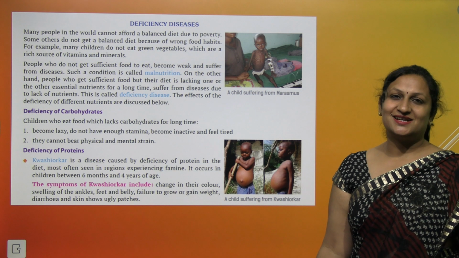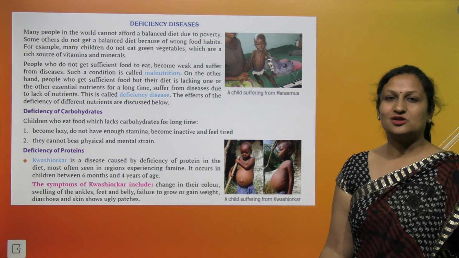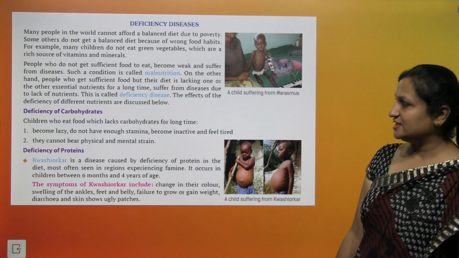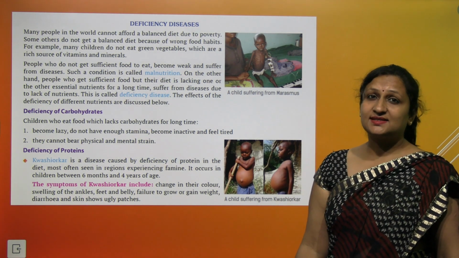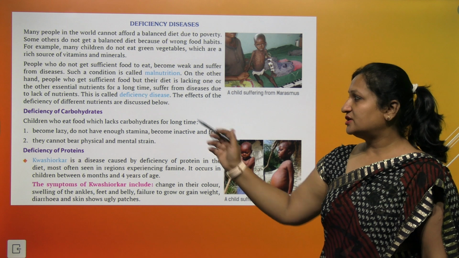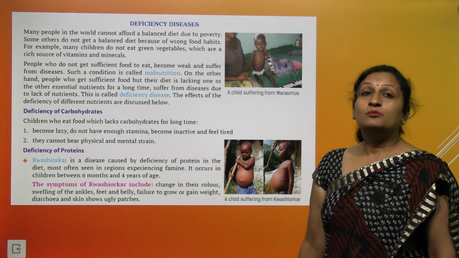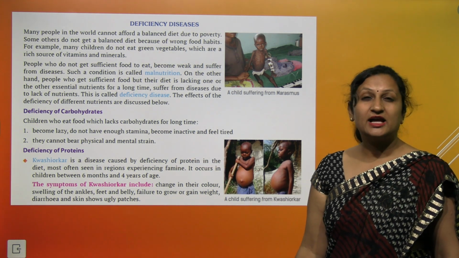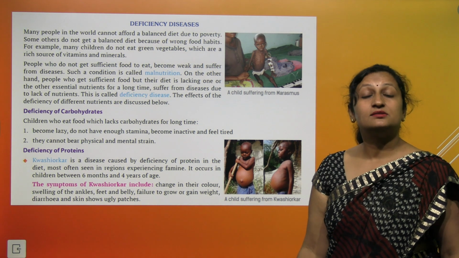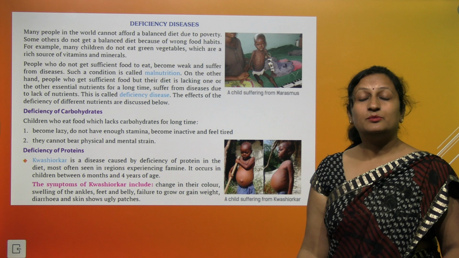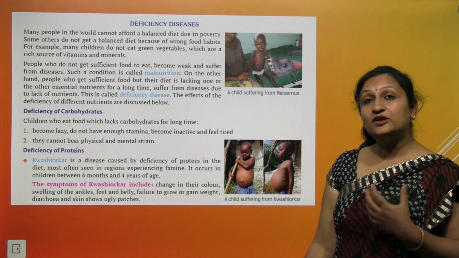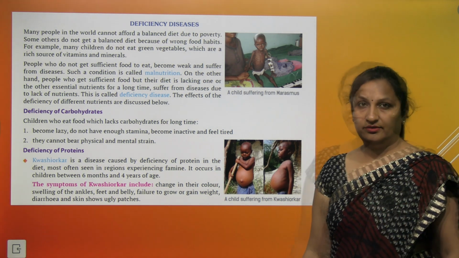Now let us discuss the deficiency diseases caused by carbohydrates and proteins. Deficiency of carbohydrates. When the diet lacks carbohydrate, such children will suffer from laziness. They will not have good physical and mental strength. They will not have enough stamina. They will become inactive and will always feel tired.